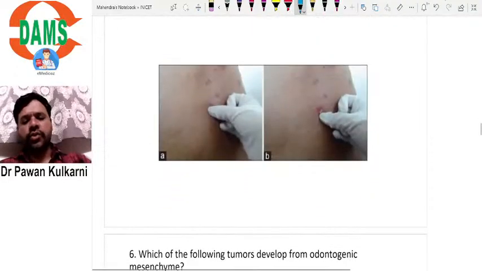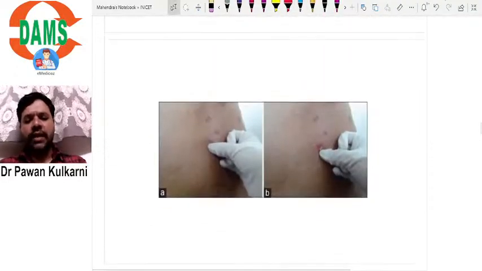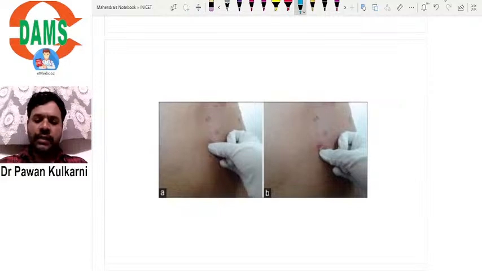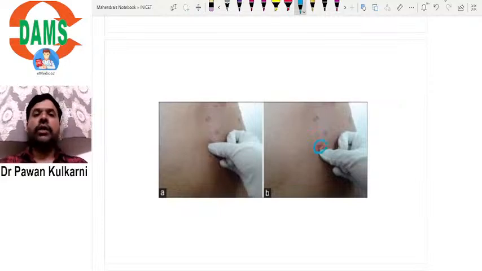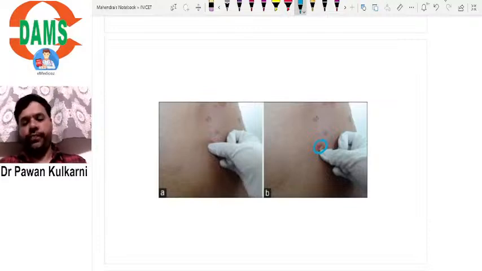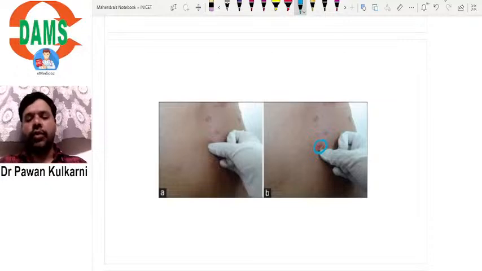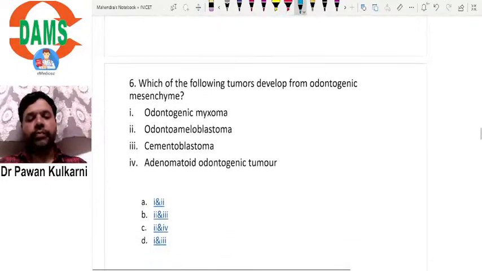This is an image just to demonstrate what is Nikolsky sign. Usually they use a thumb and apply pressure. Suppose you can see here, this is a lesion. The person is applying the pressure around the lesion, the perilesional skin. You apply the pressure, a new lesion will develop there, or the skin will peel off. That is called Nikolsky sign positive.